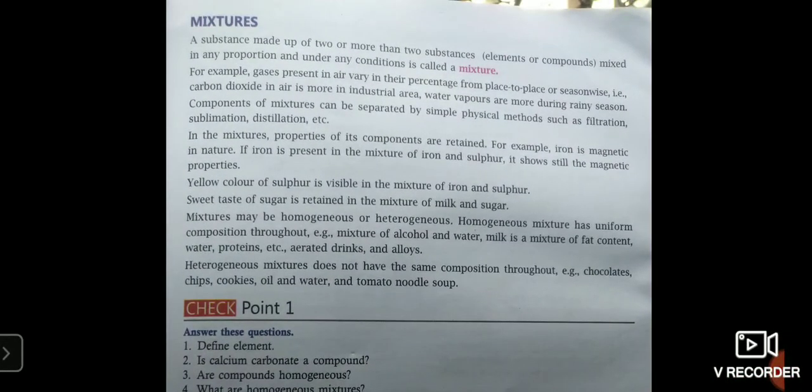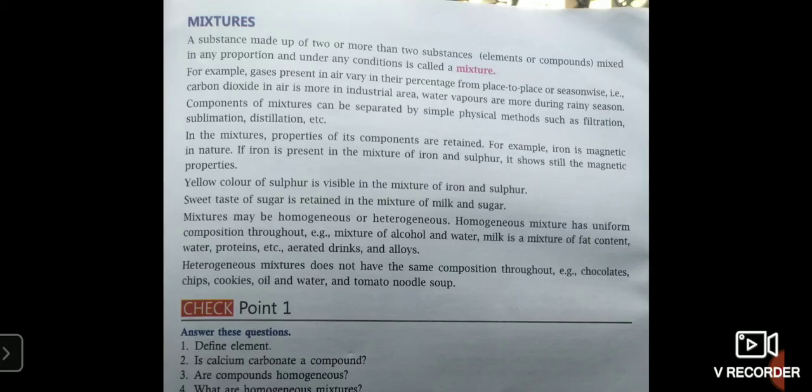Now, what is a mixture? Please remember, in compounds, the combining atoms combine in a fixed ratio by weight under fixed conditions. A substance made up of two or more substances, that is, elements or compounds, mixed in any proportion and under any condition is called a mixture. Like air is a mixture because air contains different gases in different proportions at different places. In cities, the content of carbon dioxide may be more in the air. In rural areas, where there is less pollution, the amount of carbon dioxide may be less.